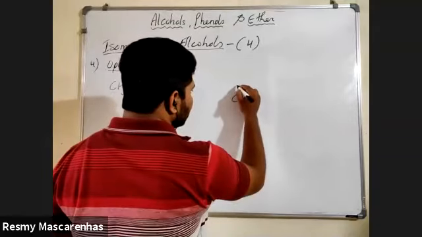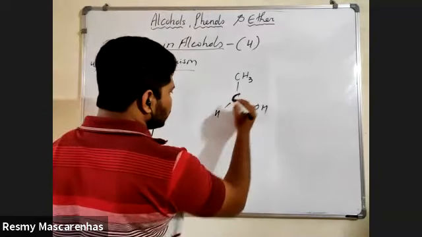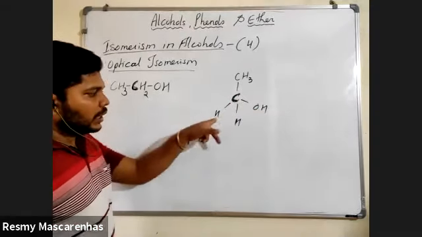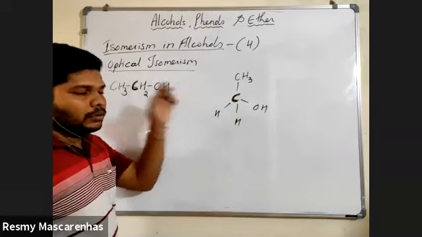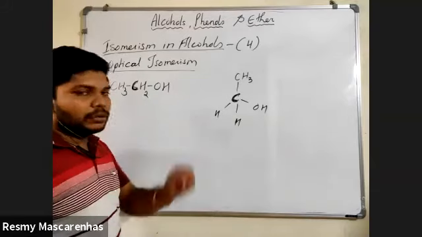Still, some people don't understand what I'm talking about. Okay. This molecule is this. This is your central carbon. CH3, OH, H, H. Are all groups different? No, sir. The hydrogen is the same.